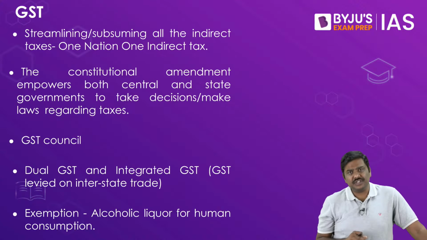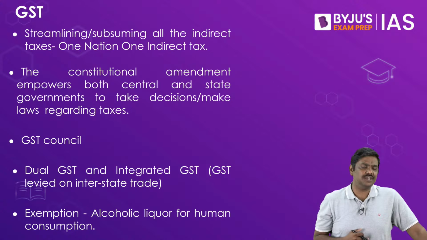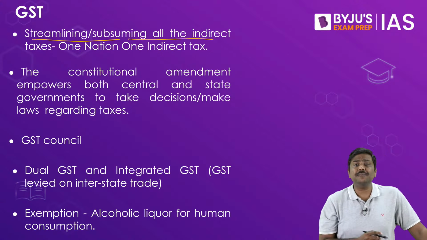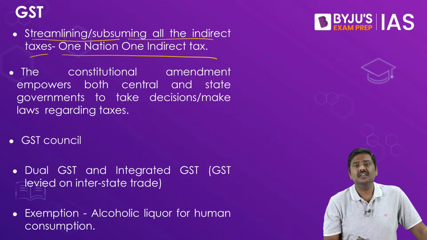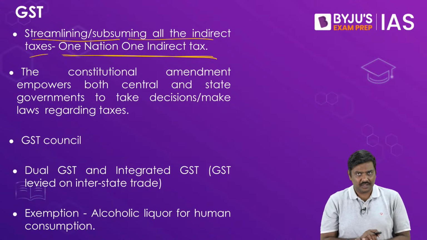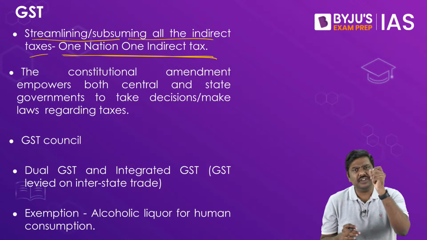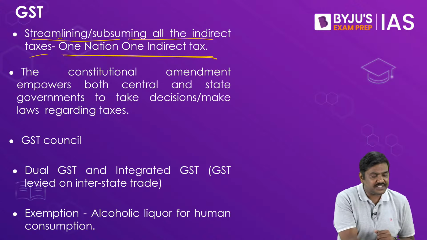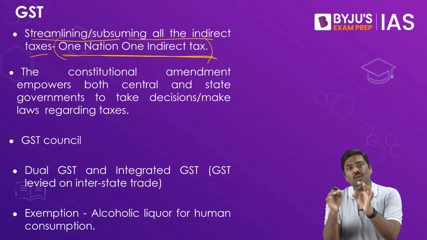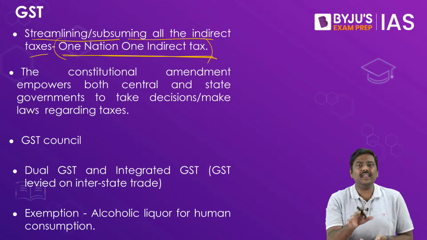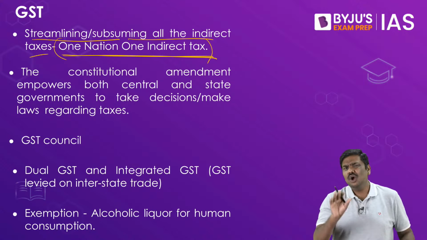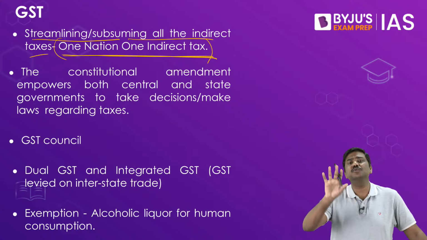Now what are the features of GST? What are the important points regarding GST? One, it will be streamlining or subsuming all the indirect taxes, thereby creating one nation, one indirect tax. I'll repeat the statement here. One of the very important features of GST is what? It will subsume all the indirect taxes to create one nation, one tax or one indirect tax. And when I am saying it will subsume all of these particular indirect taxes, right now the situation is that all the indirect taxes are yet to be subsumed under GST.